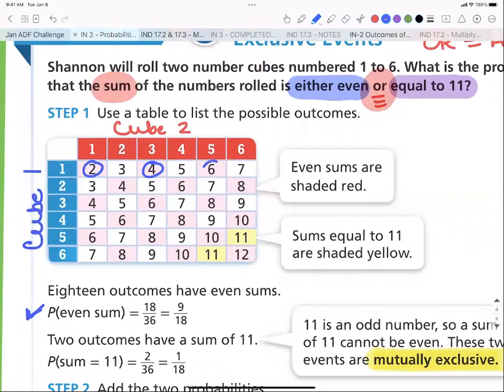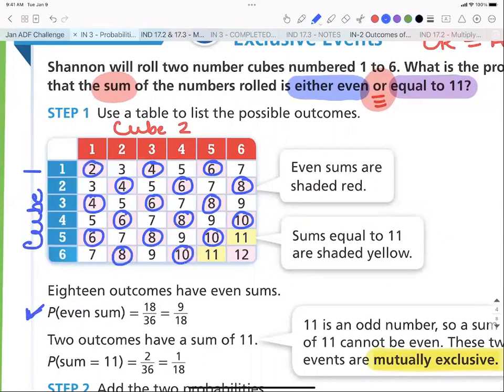Like I said, they're already highlighted in red on this example because the examples are already done for us. But we're still going to go through and circle every even sum. And then we're going to count up how many we circled, right? What is the probability of getting an even number? Well, it's 18 over 36, and they reduced it to 9 over 18. That's fine too. Okay.